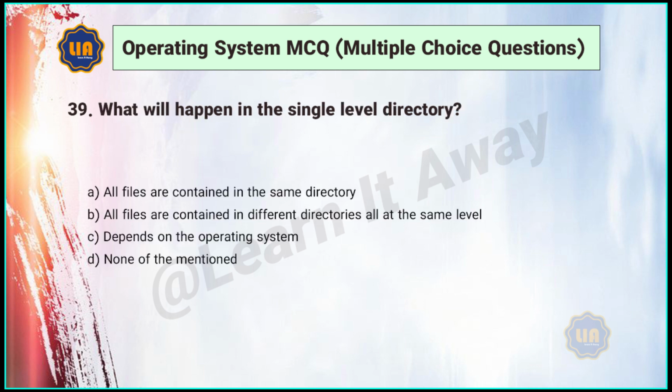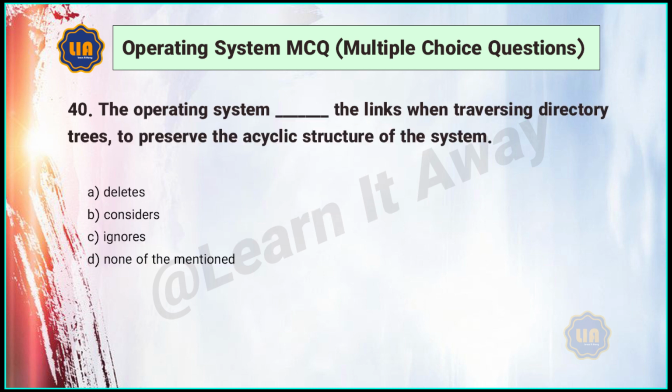39. What will happen in the single-level directory? A. All files are contained in the same directory. B. All files are contained in different directories all at the same level. C. Depends on the operating system. D. None of the mentioned. Answer: A.